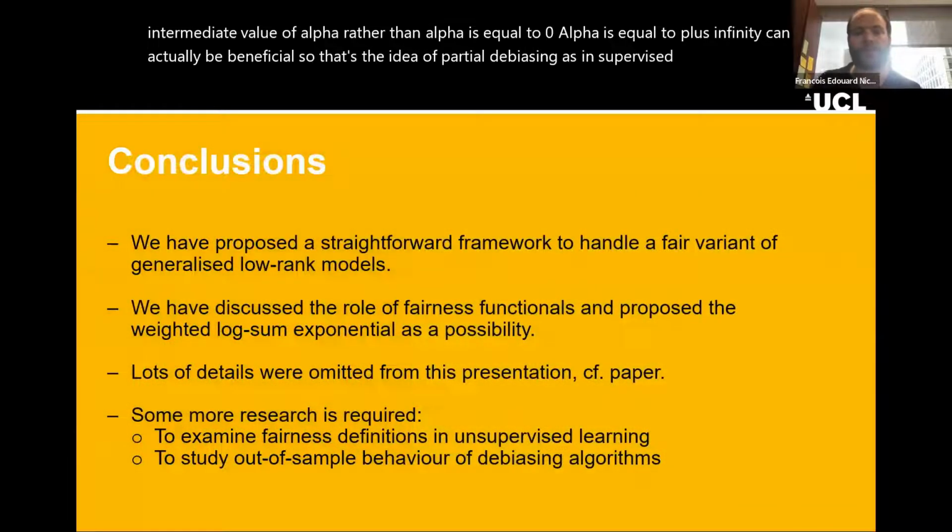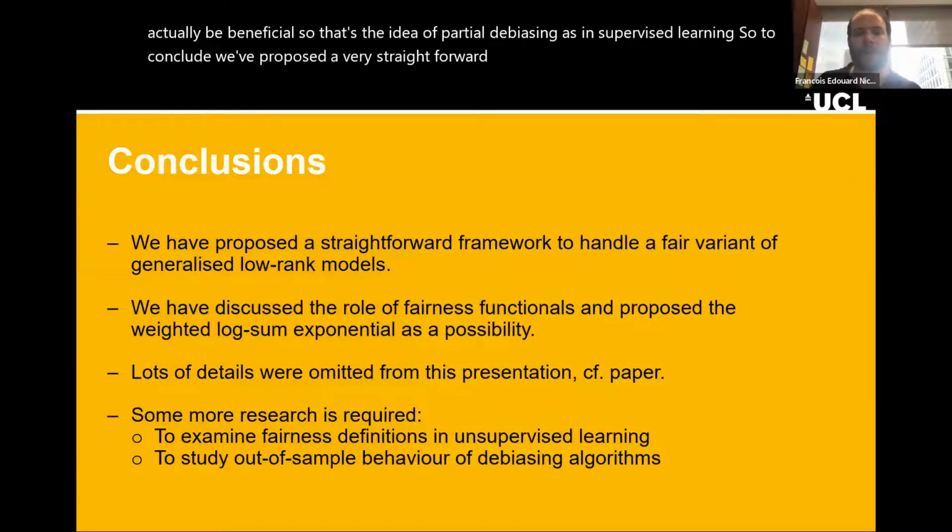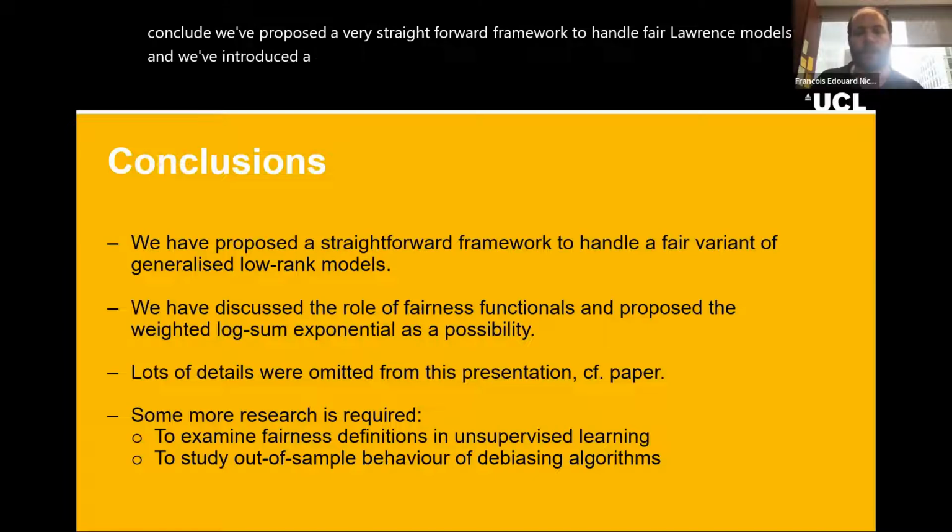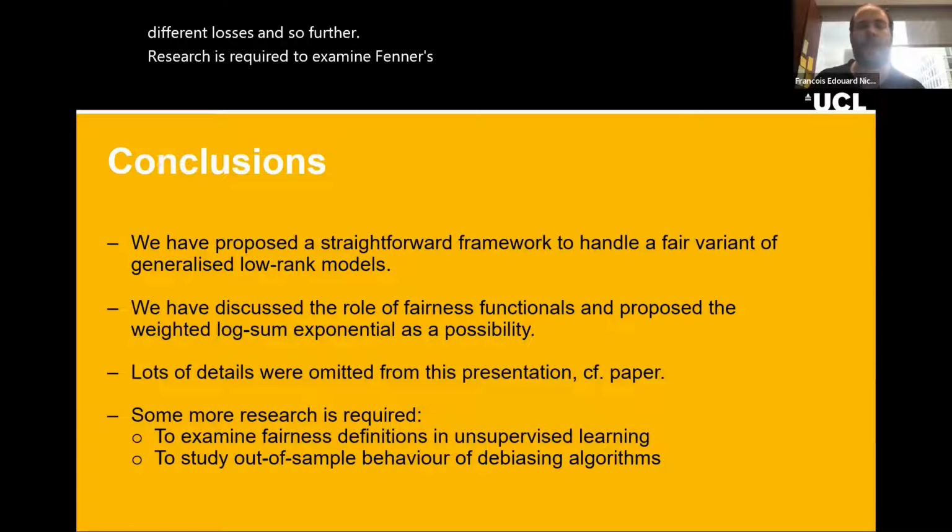So to conclude, we've proposed a very straightforward framework to handle fair low-rank models, and we've introduced the notion of group functional to handle trade-offs across different losses. And so further research is required to examine fairness definitions in unsupervised learning, benchmark them, and study out-of-sample behavior.